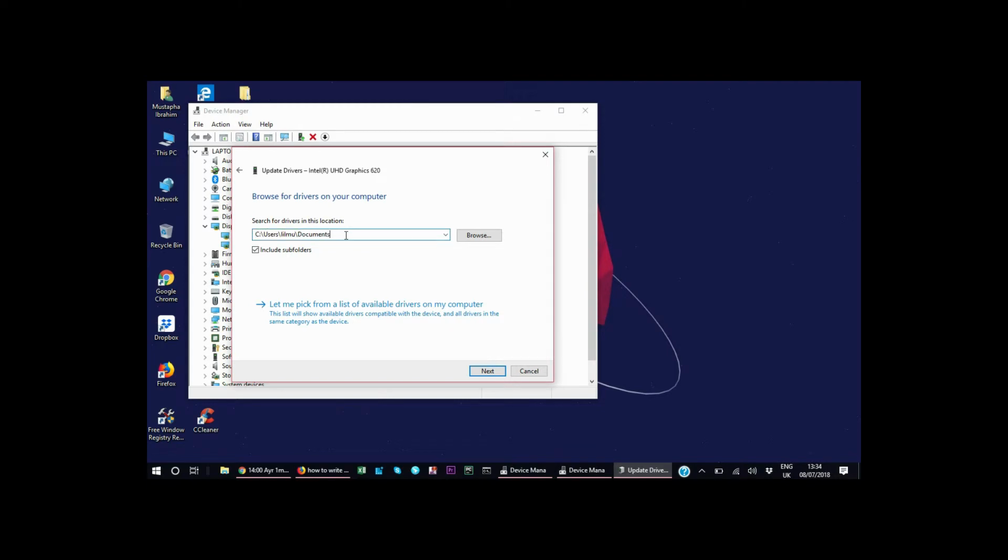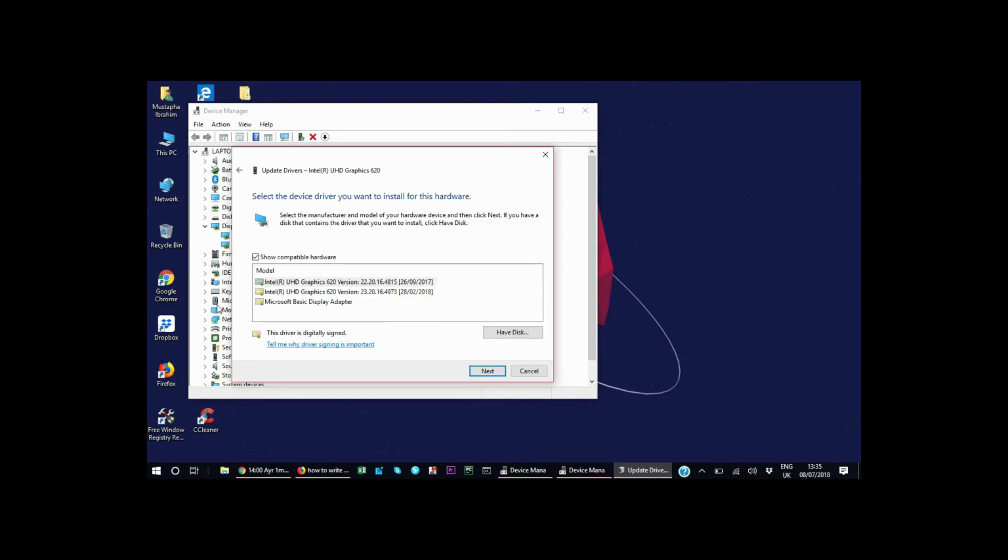here on the browse, just click everything you see here. Just click on delete it, and I click let me pick from a list of available drivers on my computer, and click it. So this is the list. Yours might be different. It might be the same, might be different.